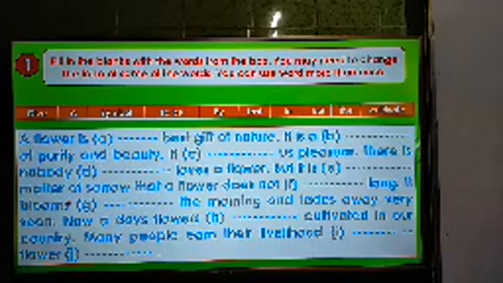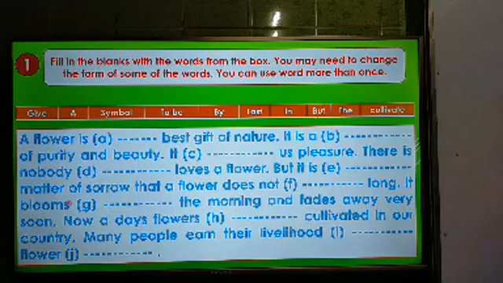So dear students, before starting my class, I would like to check how many of you have joined with me. Okay, this is the first passage and question number 1, and this question is on fill in the blanks.